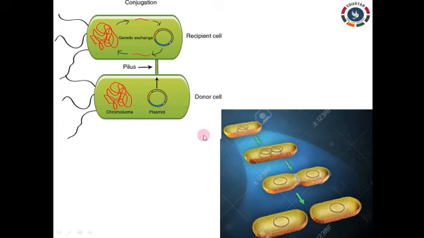But when you come to sexual reproduction, this takes place by means of conjugation. Two bacteria come in contact with each other by means of the pili, and the DNA material gets transferred from one bacteria to another. So these are the two modes of reproduction: asexual by means of binary fission and sexual by means of conjugation.